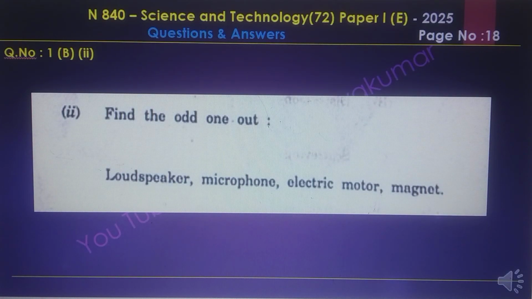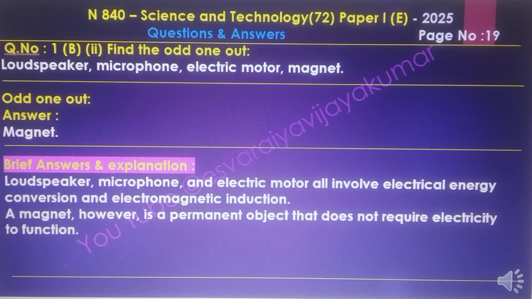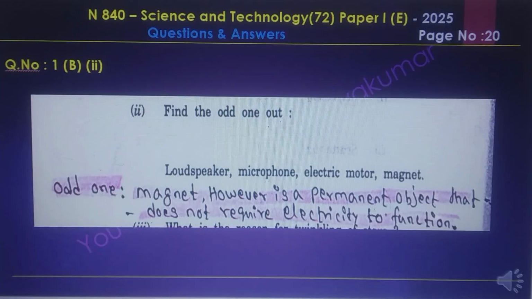Find the odd one out. Here the answer is magnet. Loudspeakers, microphone and electric motor all involve electrical energy conversion and electromagnetic induction. A magnet, however, is a permanent object that does not require electrical functions. So the odd one is magnet. Answer I have given here.